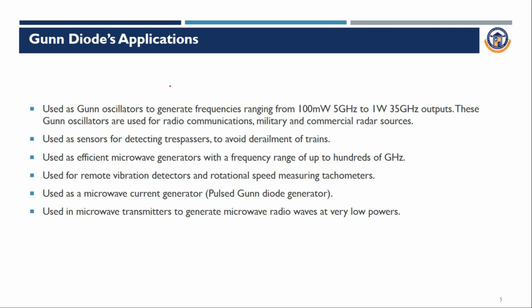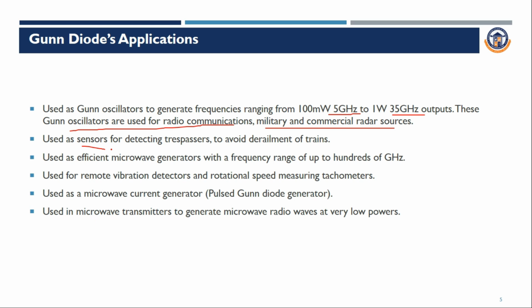So here are a few examples of Gunn diode applications. The Gunn oscillator generates frequencies ranging from 5 gigahertz to 35 gigahertz with outputs from 100 milliwatt to 1 watt. Gunn oscillators are also used in radio communications, military and commercial radar sources.